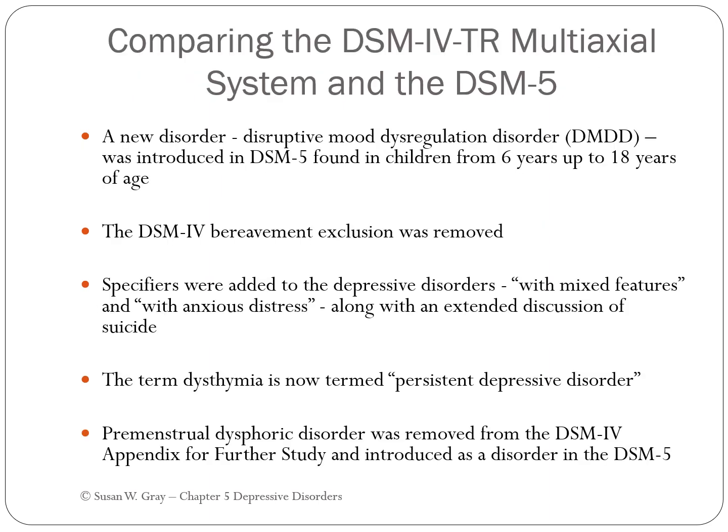And again, there were big changes between the DSM-4 and the DSM-5. A new disorder was created. The disruptive mood dysregulation disorder was introduced for children. The bereavement exclusion was removed. Specifiers were added to depressive disorders, like with mixed features or with anxious distress. The term dysthymia is now termed persistent depressive disorder. And premenstrual dysphoric disorder was removed from the DSM-4 appendix for further study and introduced as a disorder in DSM-5.